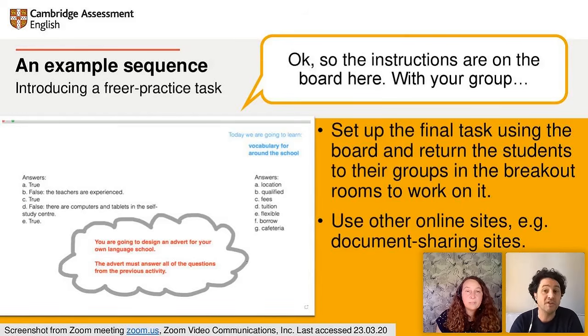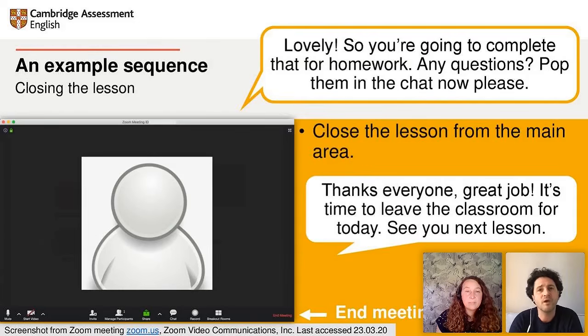You can continue to monitor the different groups in the breakout rooms and by viewing the shared document if they're using one. Then when the students have completed the task or the time limit is up, you can bring everyone back to the main room to close the lesson, discuss any questions they have, and set some independent work or homework for the next lesson.